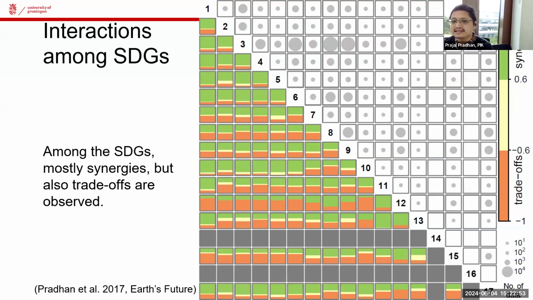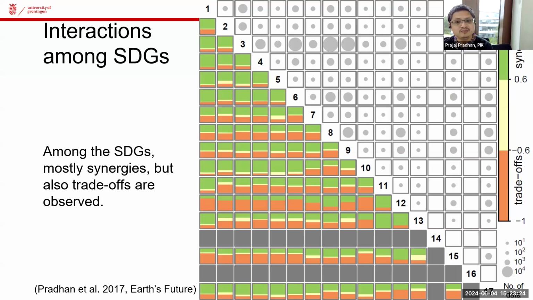When we look at interactions among different SDGs, we also see a similar greenish picture. What we see here is that there are more green bars. That means there are more synergies among SDGs compared to trade-offs. And that's really a good starting point. When we look at Agenda 2030, there are a lot of synergistic opportunities we can leverage.